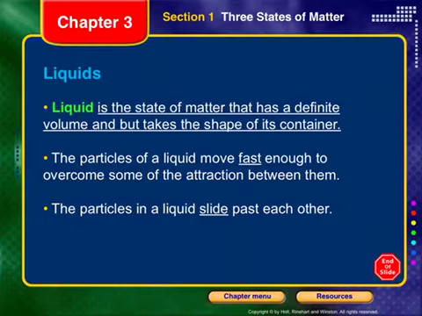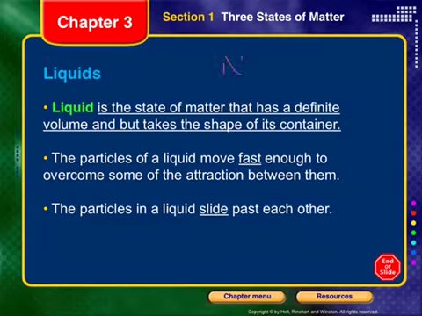So liquids are the next state of matter I want to talk about. They have a definite volume, right? So they take up a certain amount of space. If you pour a liquid into a container, it's going to stay in that amount of space. But it doesn't have a definite shape. It takes the shape of its container.